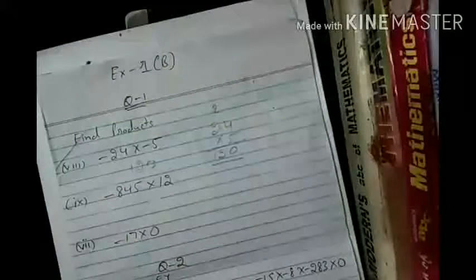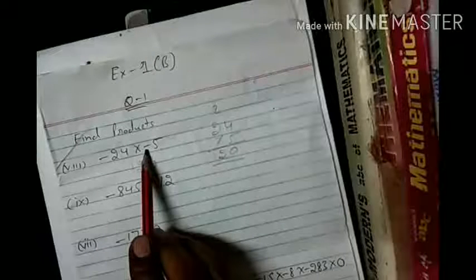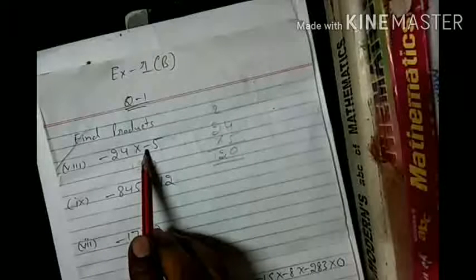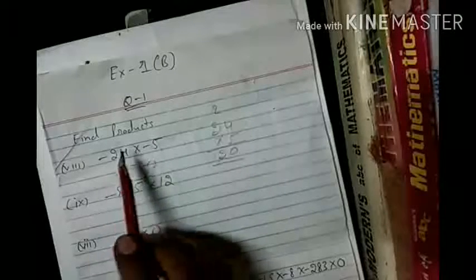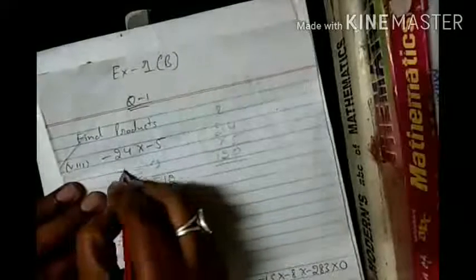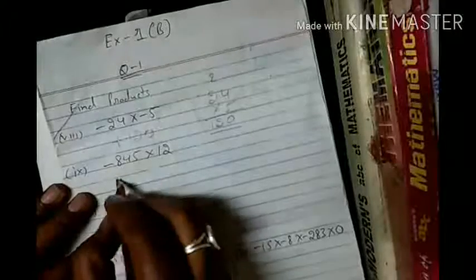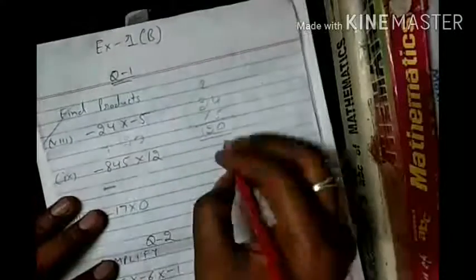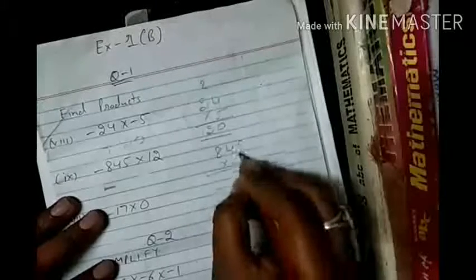And you have to see that minus and minus are multiplying 2 times. It means an even number of times the minus symbol is there in the multiplication. Therefore your answer is plus. Okay. Now here how many times is the minus symbol there? 1 time. Therefore your answer will be in minus and you will multiply 845 by 12.